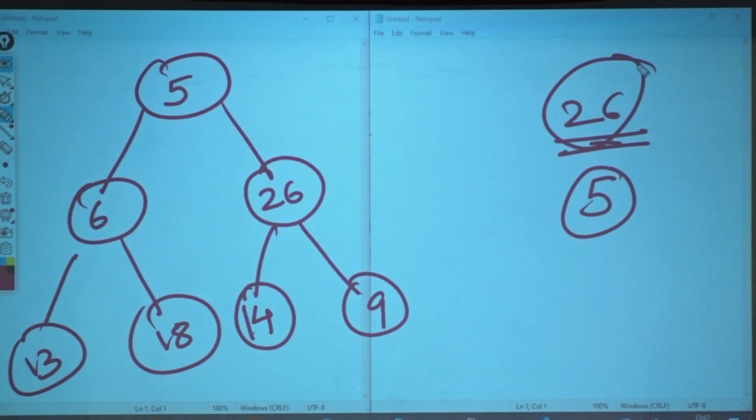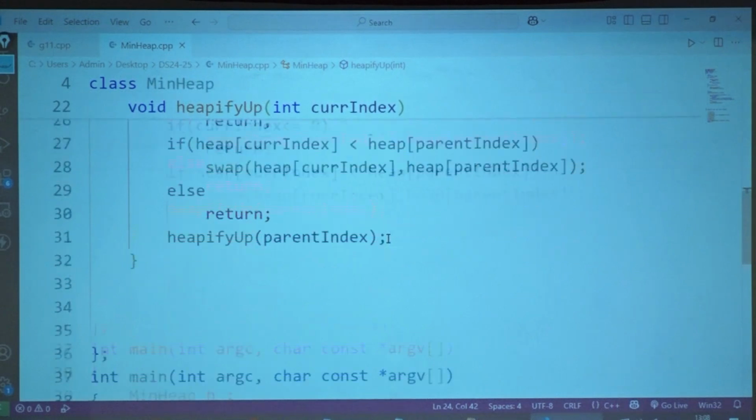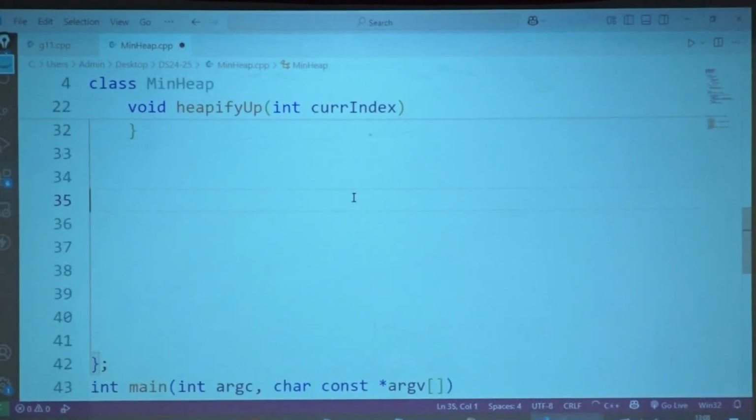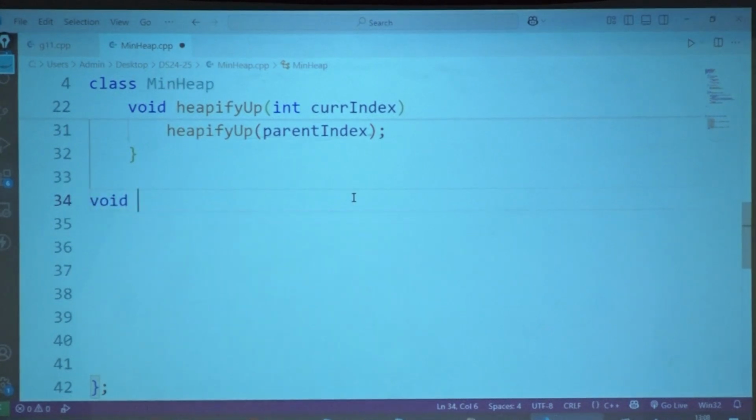Okay, tell me. What we'll do is the easy part. Let's write code for delete first. Void delete, I am getting a key. First, locate the key.